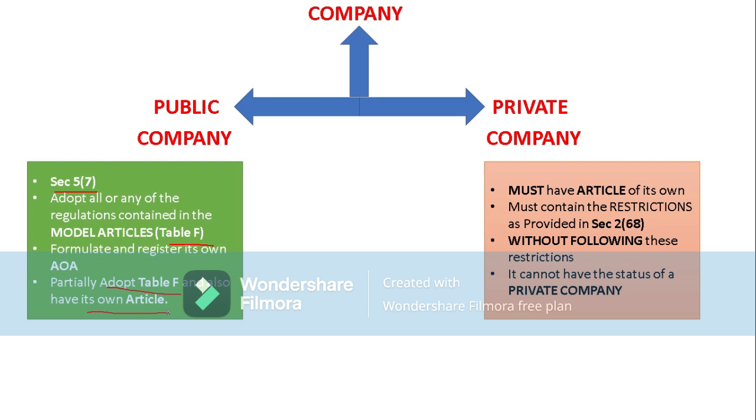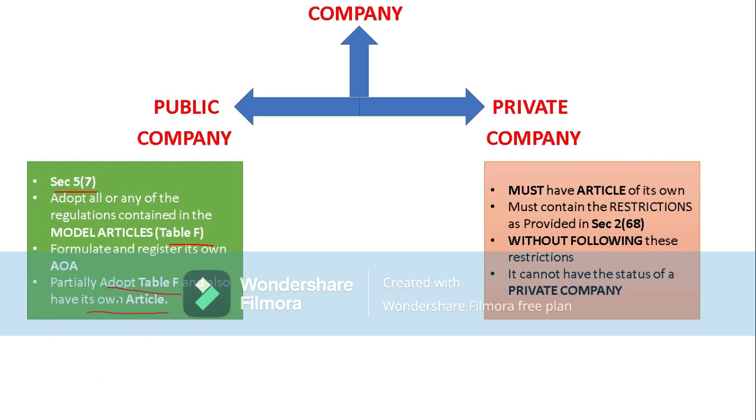Section 5 subsection 7 provides that a company may adopt all or any of the regulations contained in the model articles applicable to that particular company. Therefore a company may either formulate and register articles of its own within the provisions of the Act and the memorandum of association, or it may adopt all regulations contained in the model articles according to table F, or else partially adopt table F and also have its own articles.